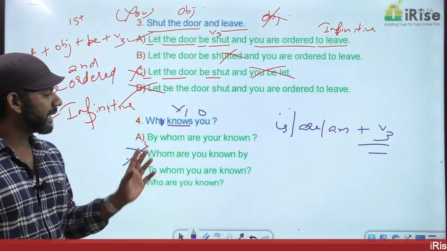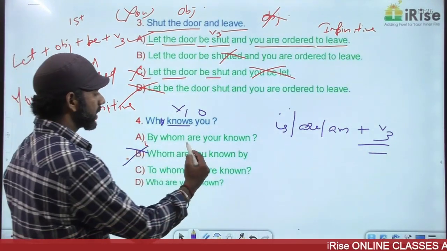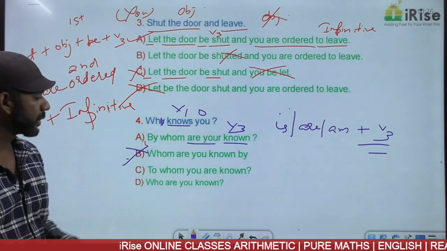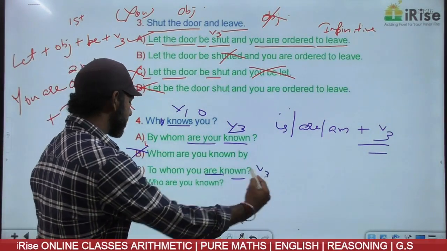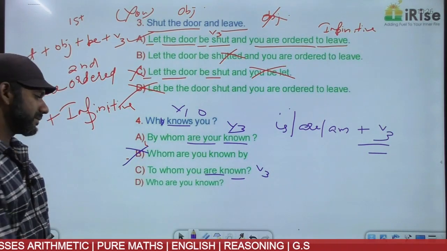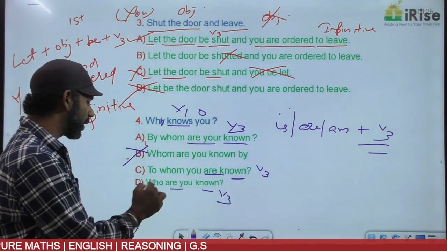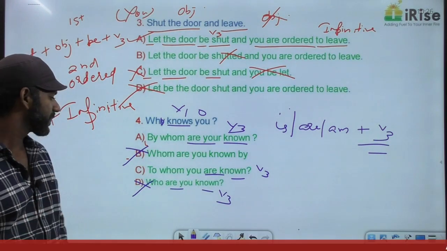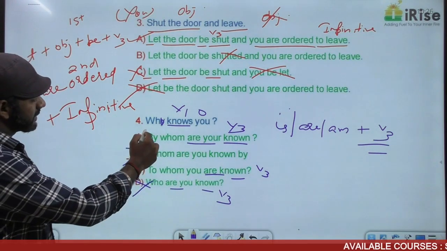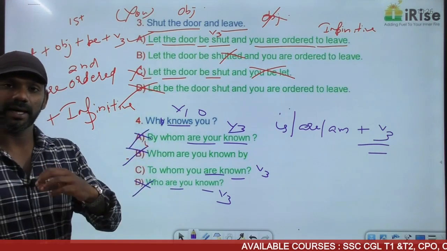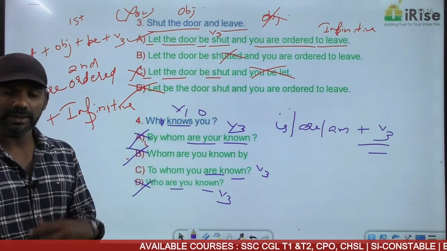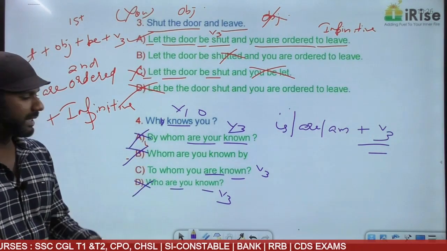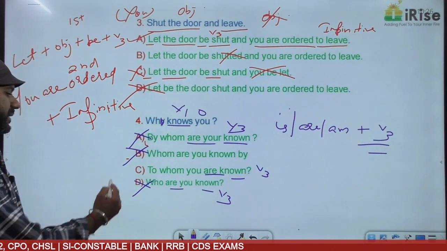Come to A. By whom are you known? Are you known is are plus V3, simple present. To whom you are known, are plus V3, simple present. Who are you known, are plus V3, simple present. Anyway, option D is gone. Who are you known is a completely different meaning. Gone. I say A is also eliminated because I said I am known to you, you are known to me, they are known to us. So it cannot be by whom, it must be to whom. Among the four given options, the answer is C.